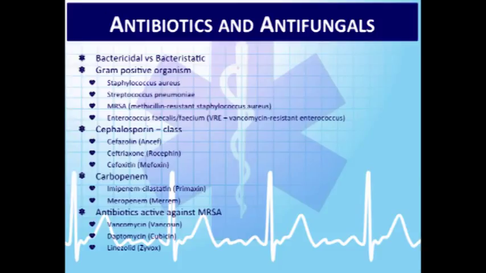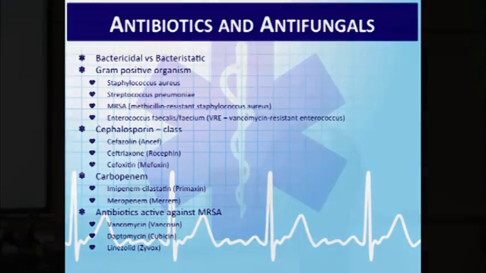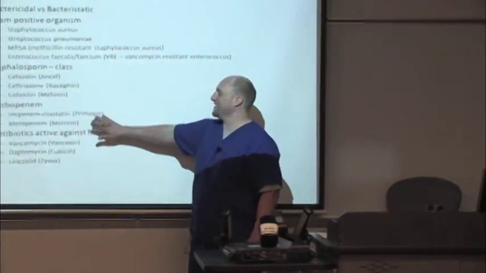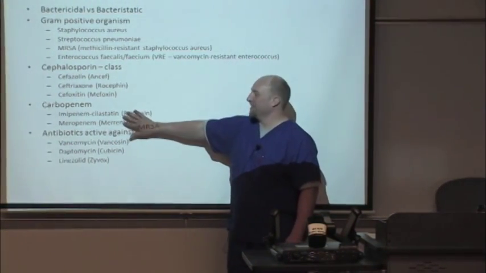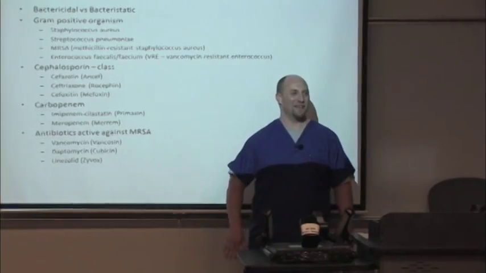Okay, carbapenems. These are the big, broad spectrum antibiotics that you'll probably only see used in the ICU. This is like kill 'em all antibiotics. One of our ER doctors likes to refer to these carbapenems as liquid Jesus because it works and pretty much kills all the bacteria or whatever is infecting you.